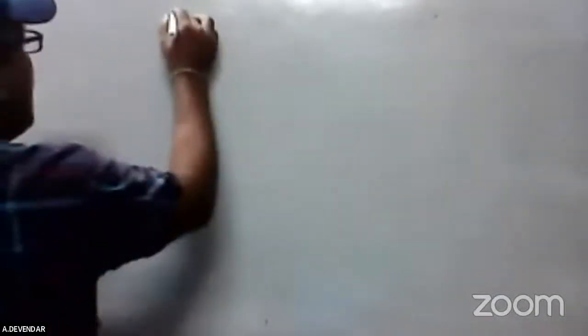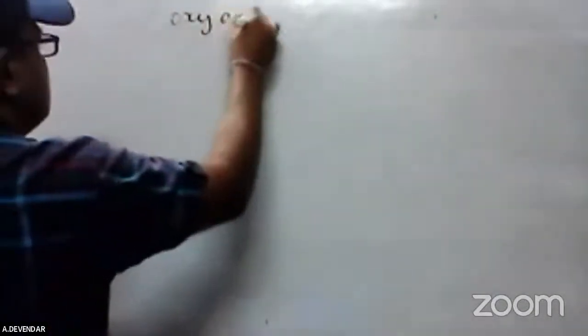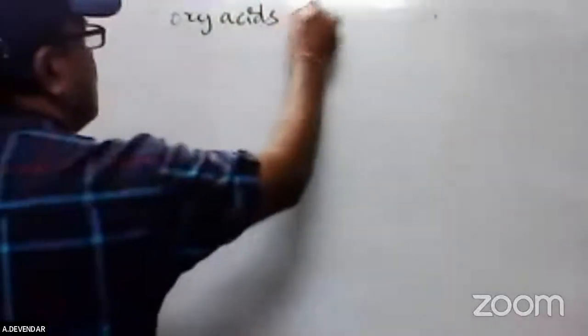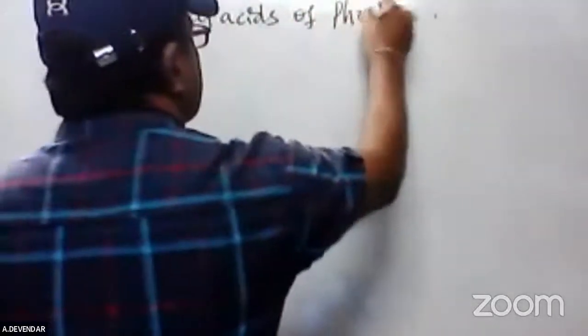But for phosphorus we have 6 oxy acids, and these 6 are very important. It is a 10 marks question. So, oxy acids of phosphorus.